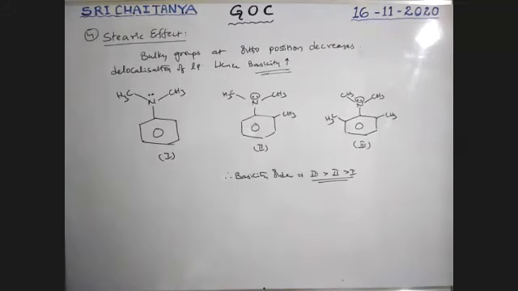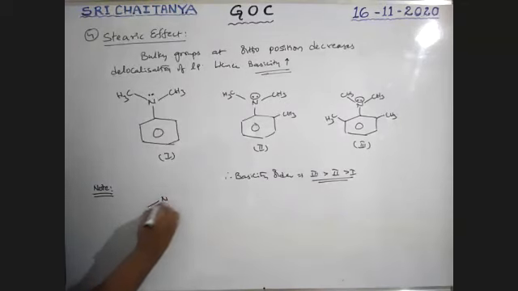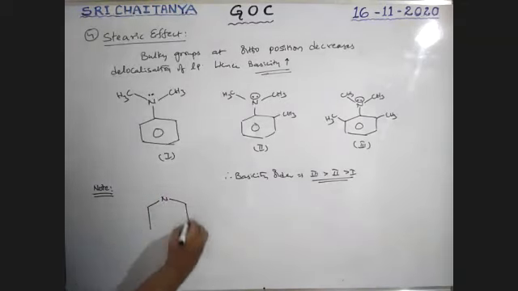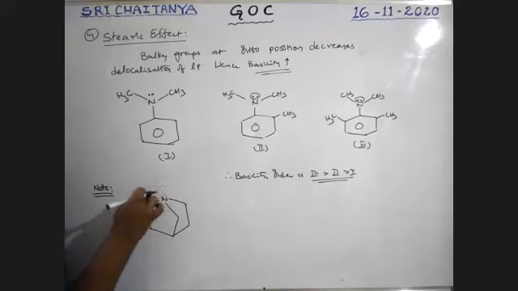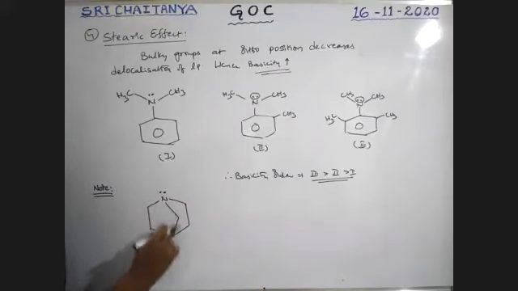Okay. Next one. Note this point. Very, very important. Okay. See here. I am taking nitrogen in the ring. Boys, this is a tertiary nitrogen, nitrogen bonded with 3 alkyl groups, which is in the ring.